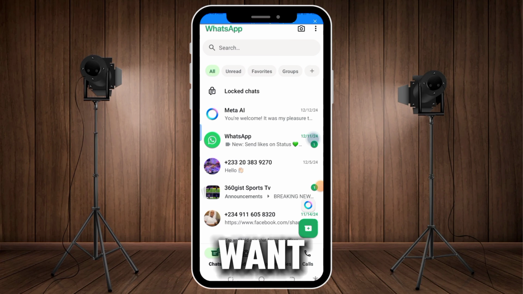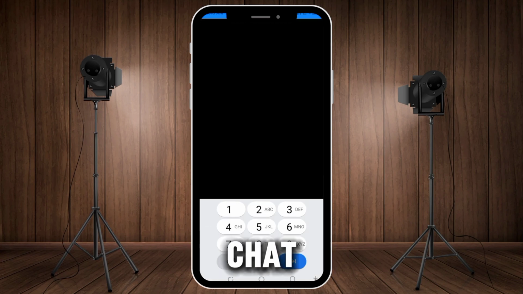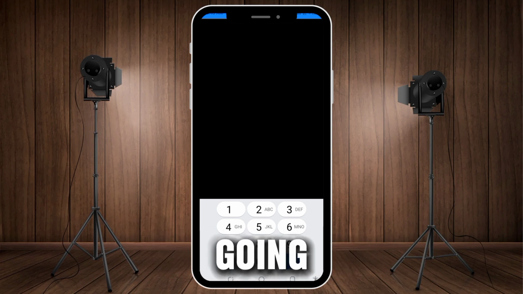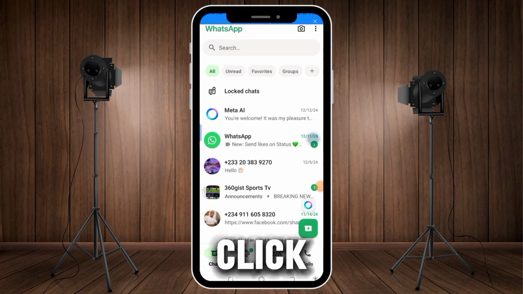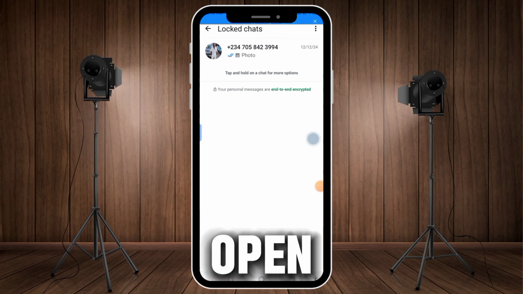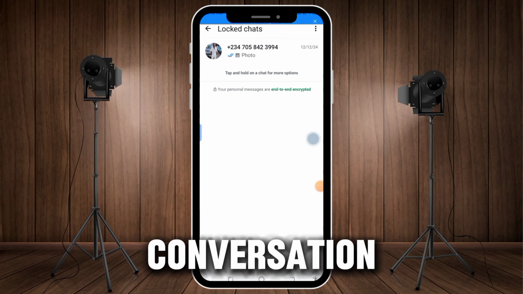Now, if I actually want to chat with this person right now, I can click on that chat and it is going to give me the option to put my password. So I'm going to put my password and click, and the chat is going to open for me to start having a conversation with that person.